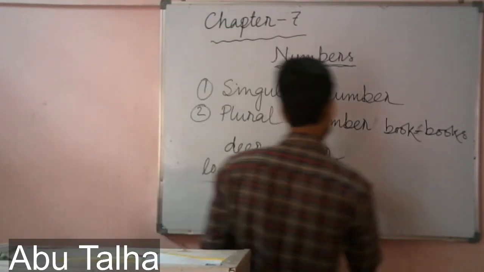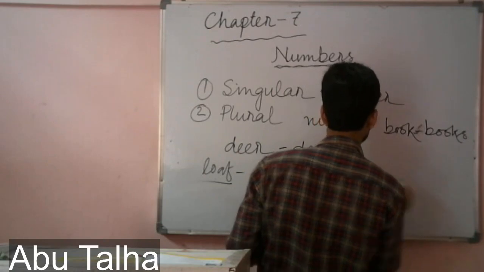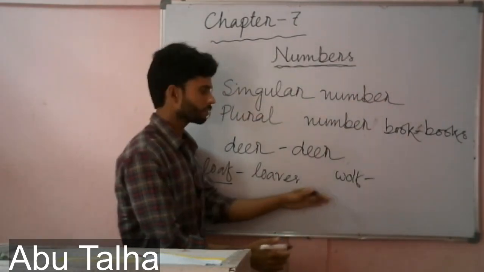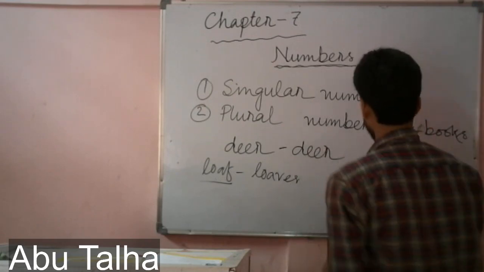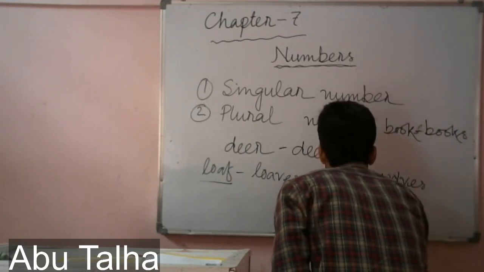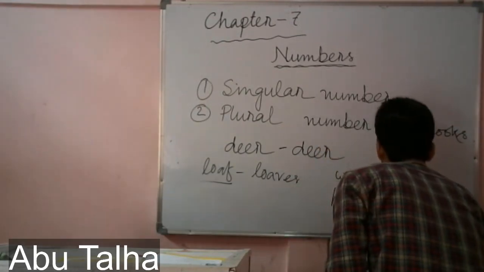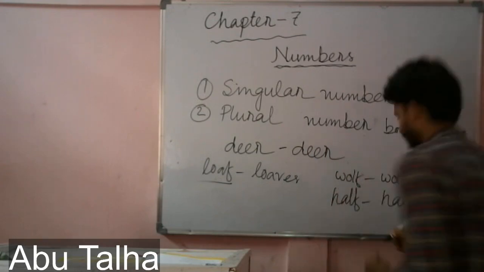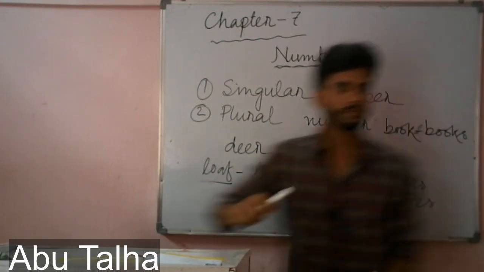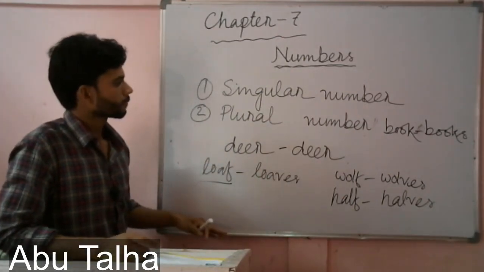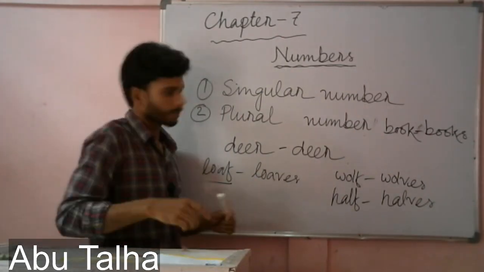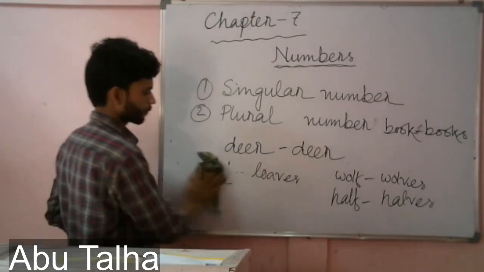Or wolf, the plural form of this will be wolves. Or half, the plural form of this will be halves. I am writing some more words. Wait.